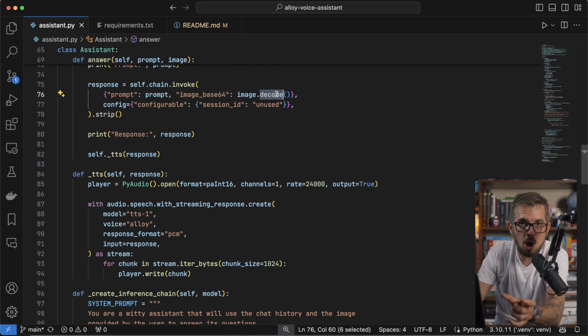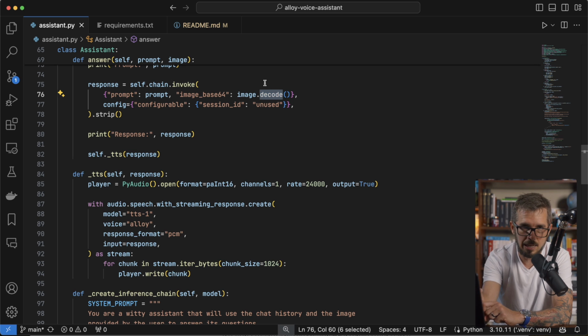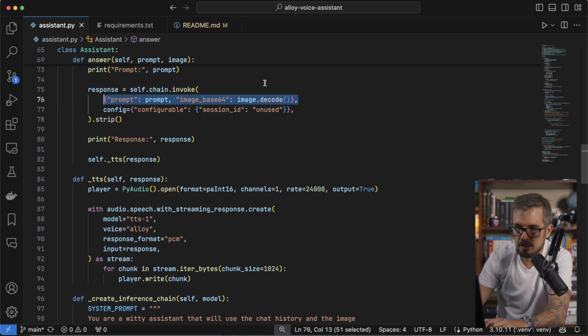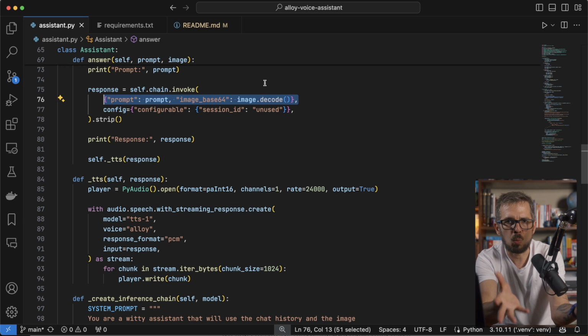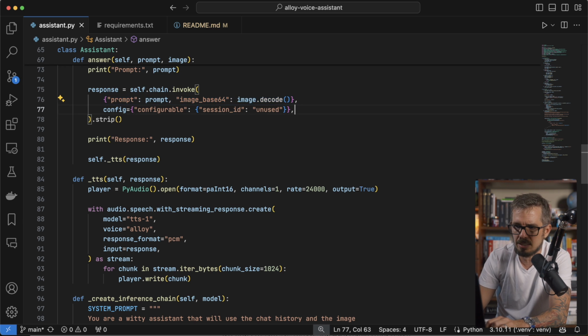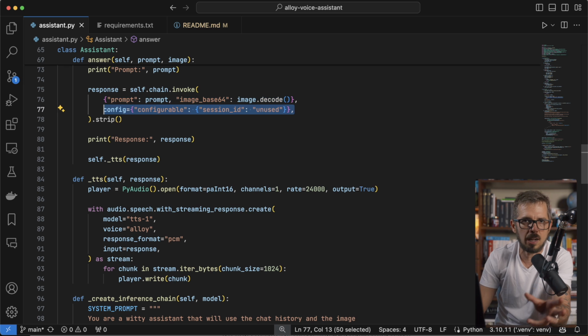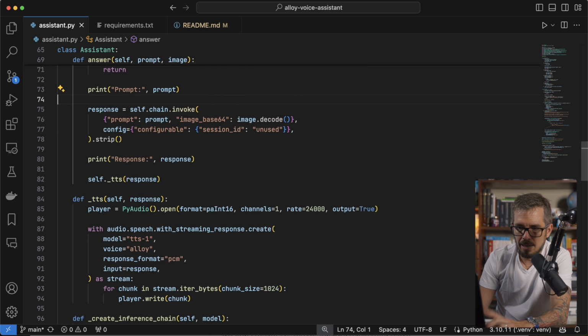I'm just calling decode because image is coming in as a byte array. So I need to decode that into a string so I can actually pass it here. That's what I'm calling the decode there. So here is those two parameters. And again, for the chat history to work, I need to offer a session ID, which I'm not using, not gonna get into this. This is a LangChain thing. That's what the config is. In fact, I think I can get rid of this config and everything will work the same, probably. I can try that later.